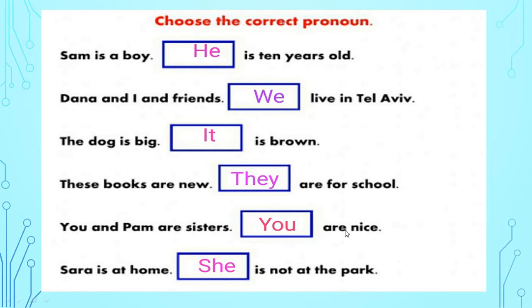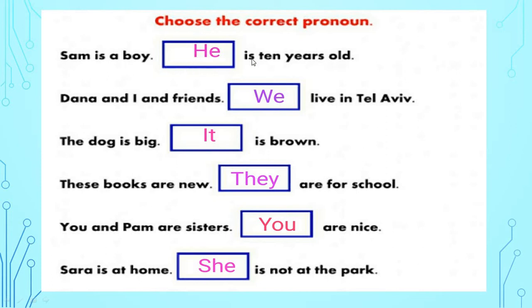So you are nice. Okay. Sarah is at home. See, this is a girl's name. So we will use she. She is not at the park. Understood?